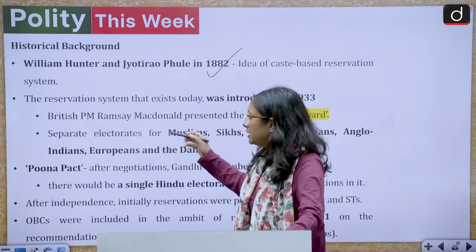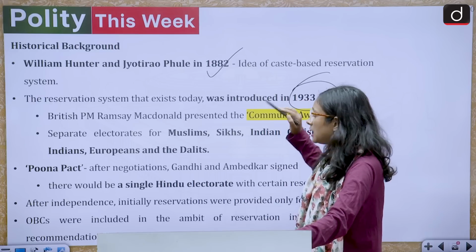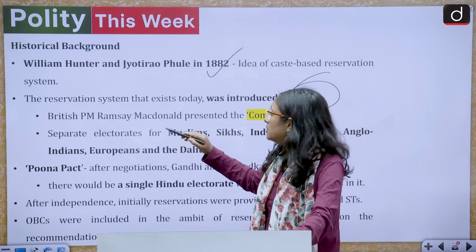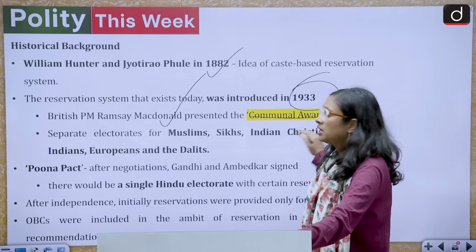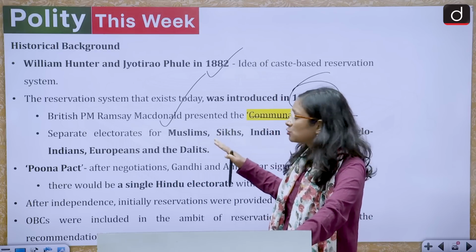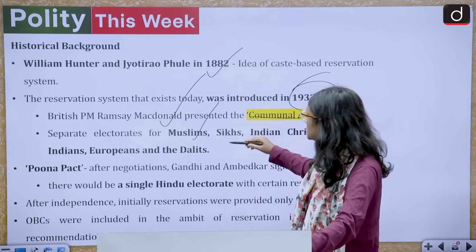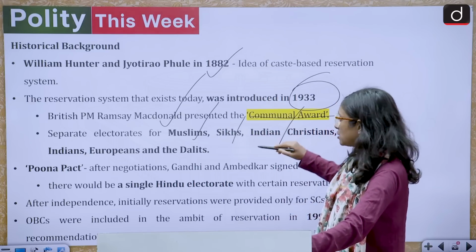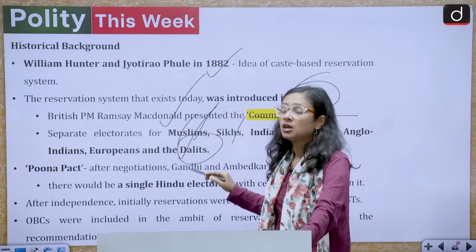So this idea came. Then we have 1933, and at that time British PM Ramsay MacDonald presented the idea of the communal award, in which separate electorates were provided for a few communities. Those are the Muslims, Sikhs, Indian Christians, Anglo-Indians, Europeans and Dalits and depressed classes of the society.